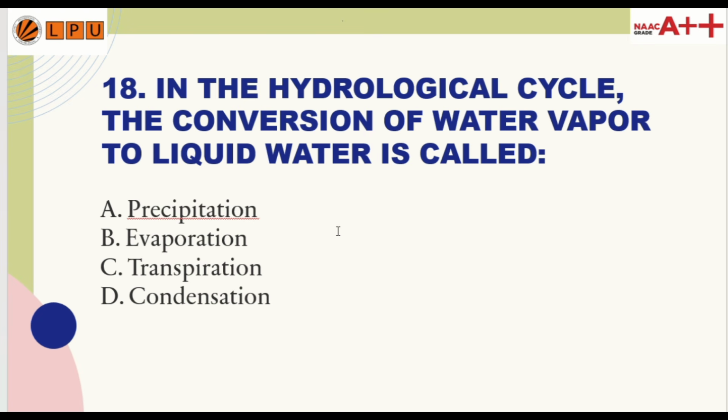Question number 18. In the hydrological cycle, the conversion of water vapor to liquid water is called: option A, precipitation; option B, evaporation; option C, transpiration; and option D, condensation. So the correct answer to the 18th question is option D, condensation.